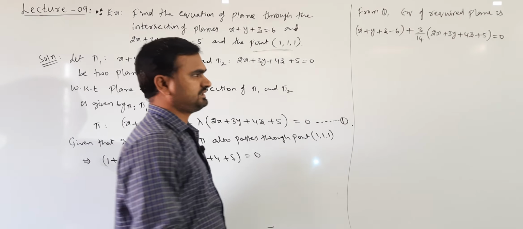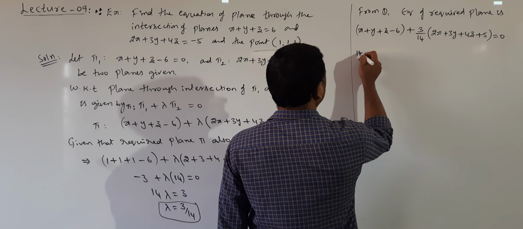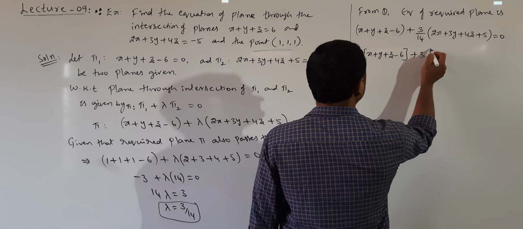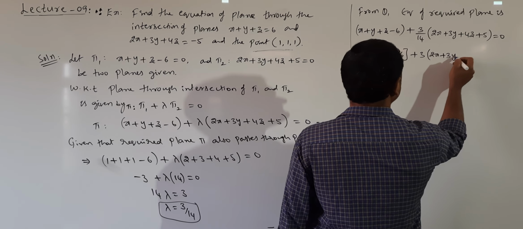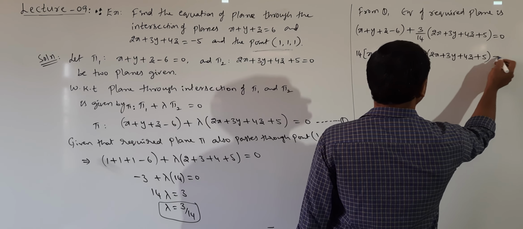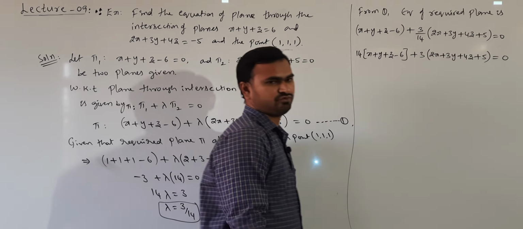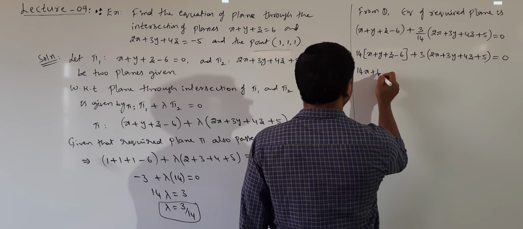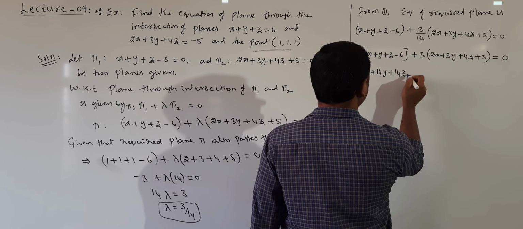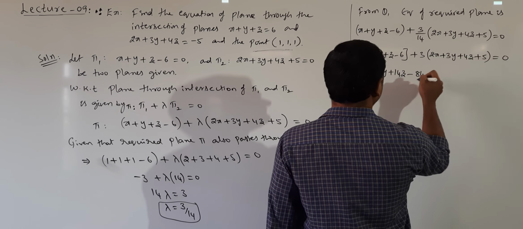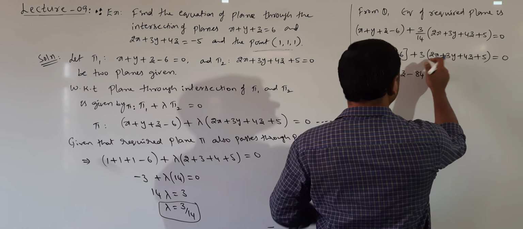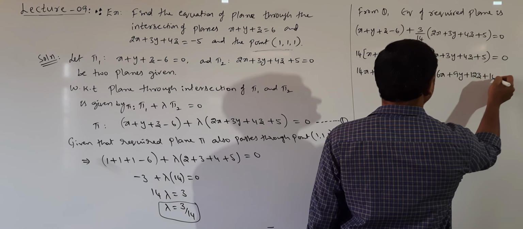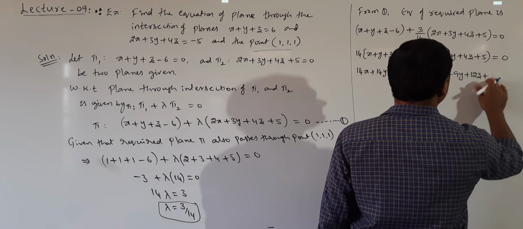So solve it taking LCM. 14 is LCM. 14 into x plus y plus z minus 6, plus 3 into 2x plus 3y plus 4z plus 5 is equal to 0. 14 multiplied to right hand side will be 0. Multiply: 14x plus 14y plus 14z minus 84, plus multiply 3, 6x plus 9y plus 12z plus 15 is equal to 0.